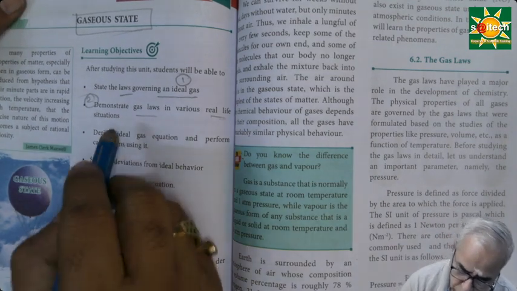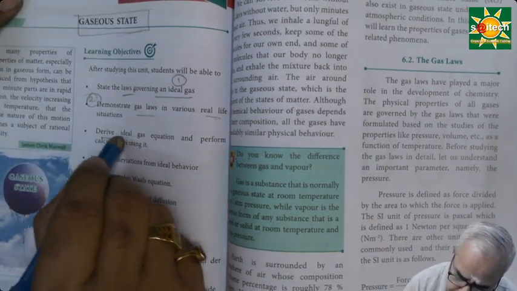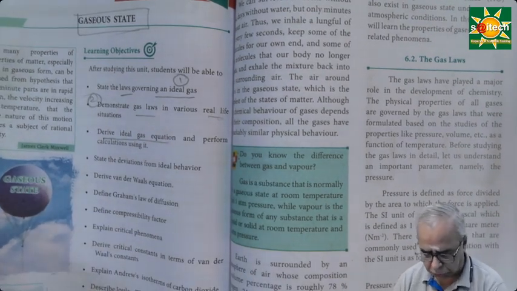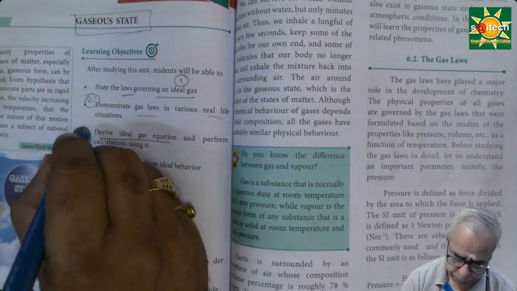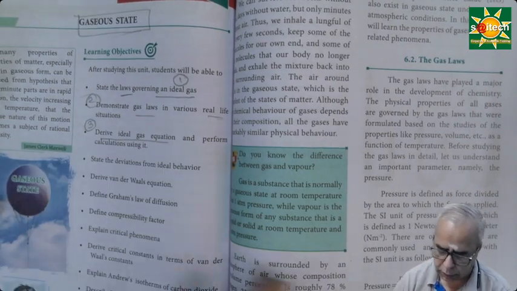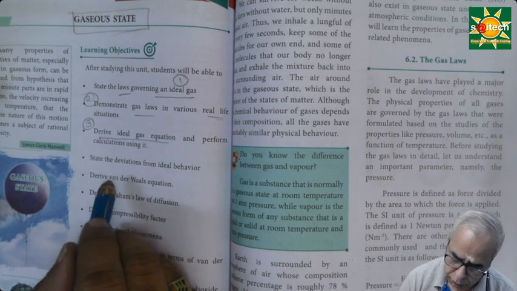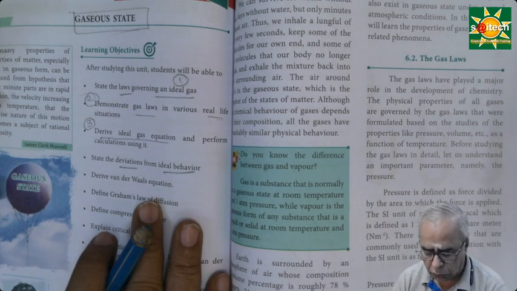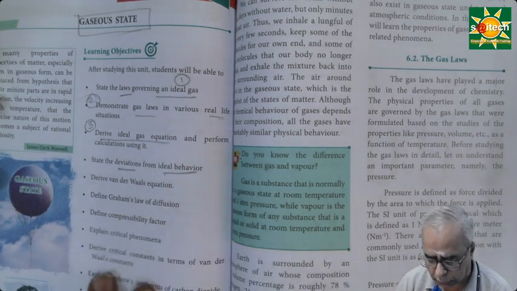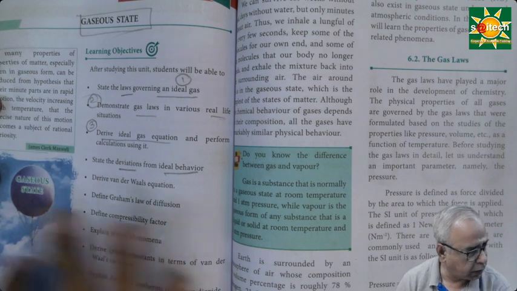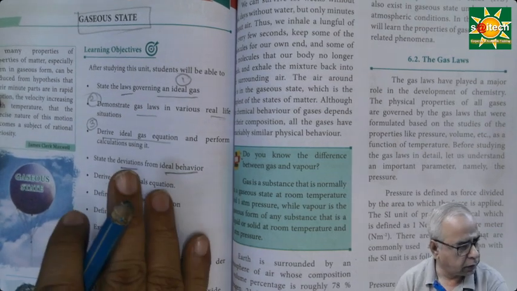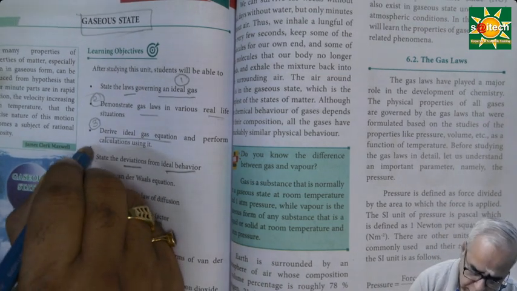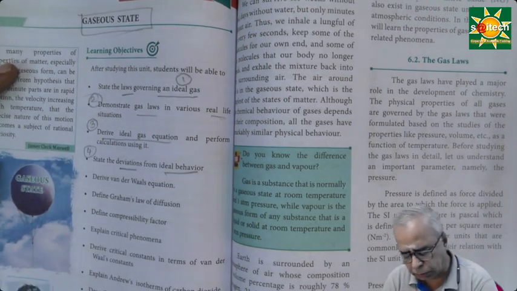Third, we need to derive an ideal gas equation so that we can perform calculations and problems based on this. So this is the third aspect of this lesson. And we need to talk about the deviations from ideal behavior. So we cannot say that all gases are ideal. No gas is ideal, actually speaking. All gases are real, but how they deviate from the ideal behavior, we need to discuss that aspect. So that is the fourth concept.